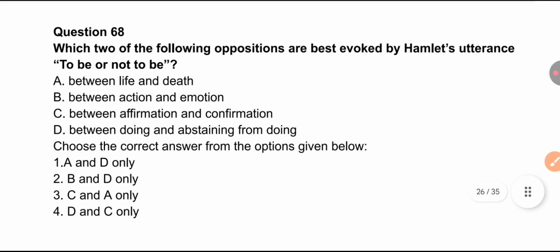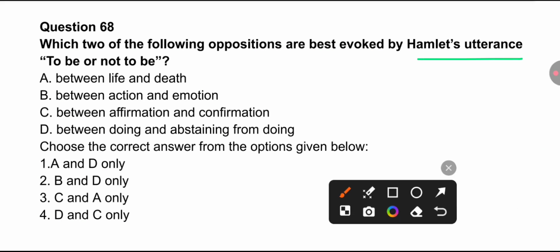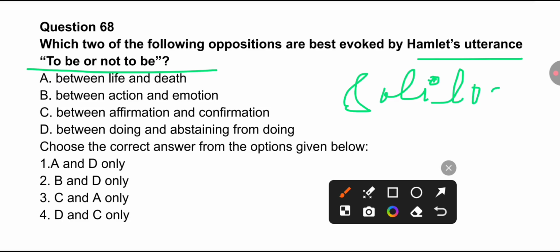Which two of the following oppositions are best evoked by Hamlet's utterance, "To be or not to be, that is the question"? Hamlet by Shakespeare is one of the greatest tragedies in English literature, by our beloved Shakespeare. You have to find out that "to be or not to be" is a very popular soliloquy uttered by Hamlet, the character himself. So what does it signify? Two best options you have to find out.